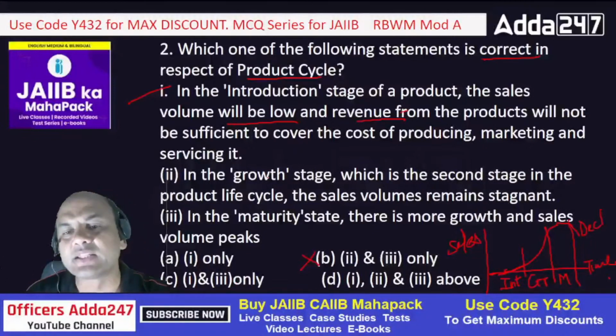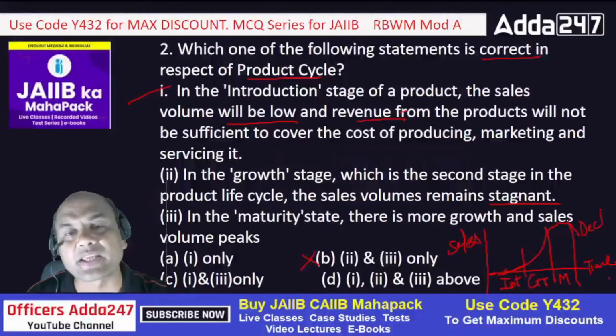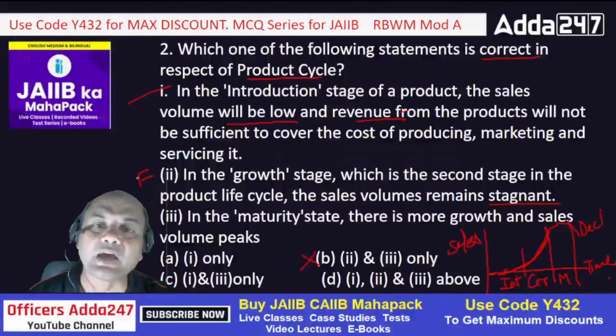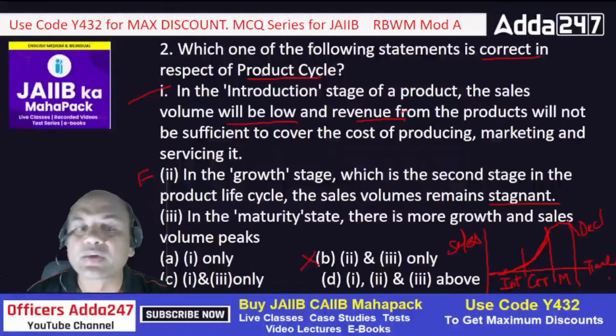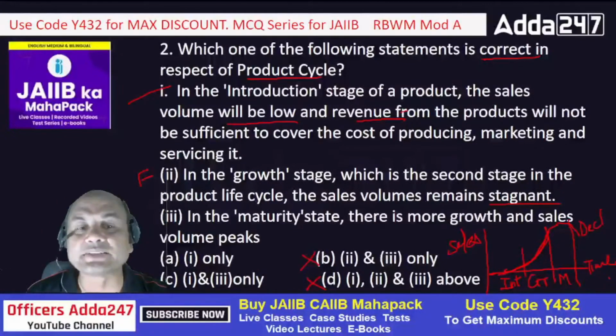Let's see the second one. In the growth phase, which is the second phase in the PLC, sales volume remains stagnant. Stagnant means they remain constant; they don't expand, they don't grow. Is that the case in the growth phase? See, the sales are going up. So it's not stagnant, it's growing. So this is false, and I want a true one. If 2 is false, then D is out. So now 1 and 3 remain only.